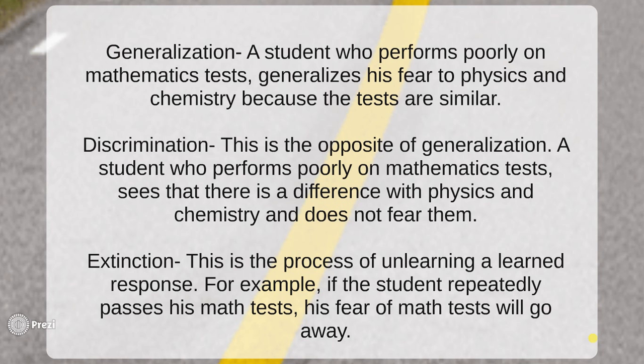A student who performs poorly on a math test knows that there's a clear difference between math and physics and chemistry, so does not fear those other tests and takes them with a clean slate. Then there is extinction. This is the process of unlearning a learned response. For example, if the student repeatedly does great on his math test, that fear of taking math tests will eventually go away.